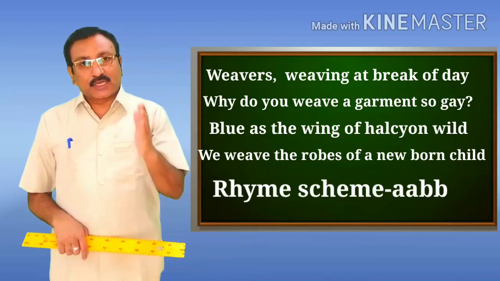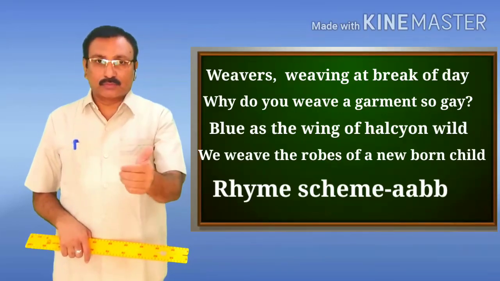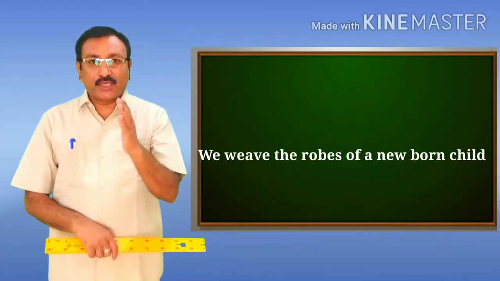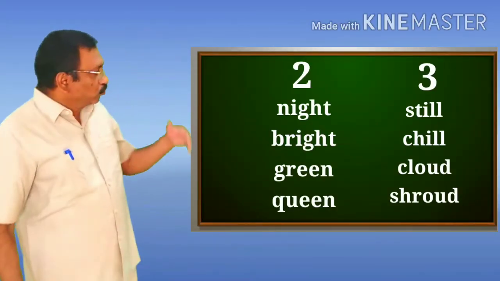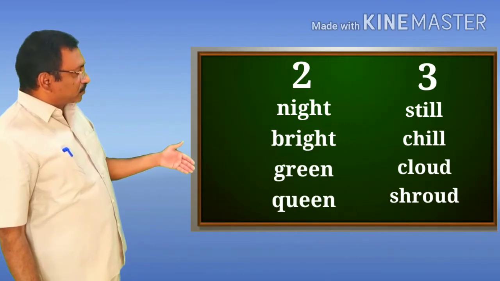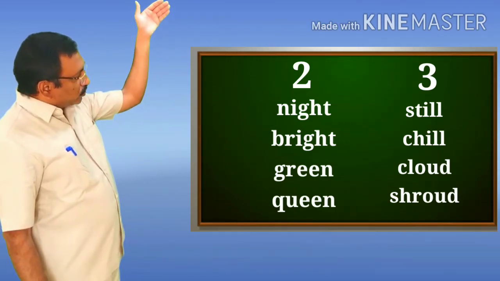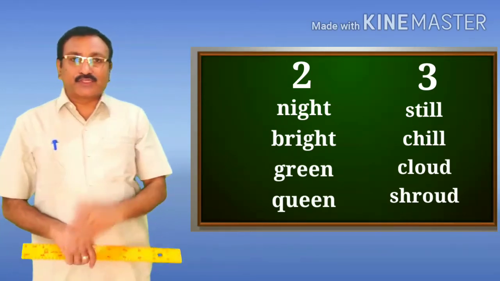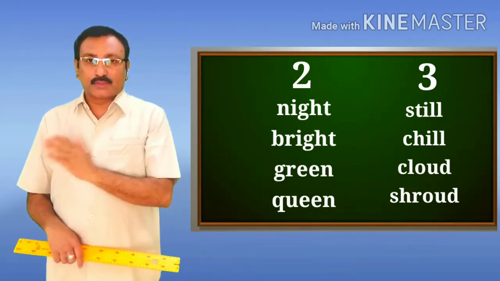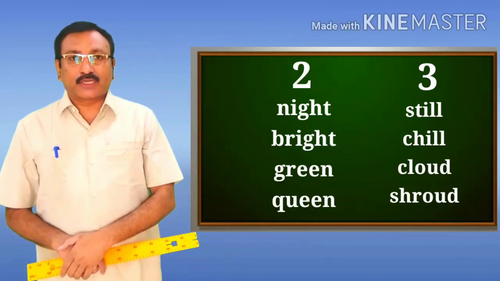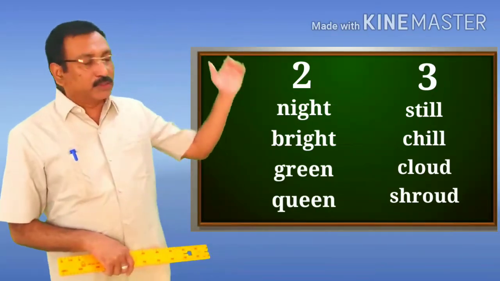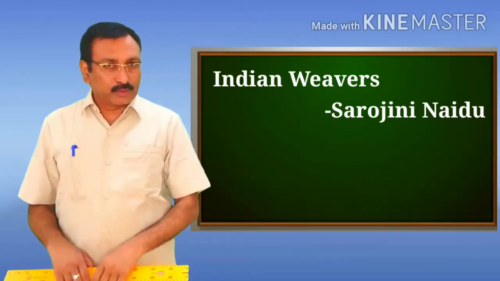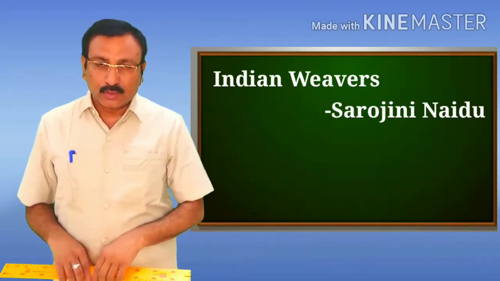The second stanza and third stanza have the same rhyme scheme, that is A, B, B. If you look at the second stanza and third stanza, each stanza has the same rhyme scheme, that is A, B, B. So I hope that you must have understood all the figures of speech from the poem Indian Weavers, written by Sarojini Naidu.